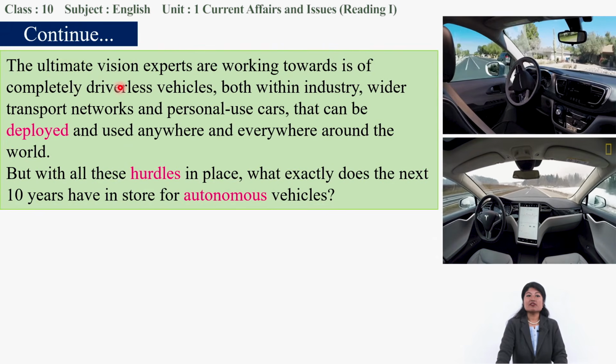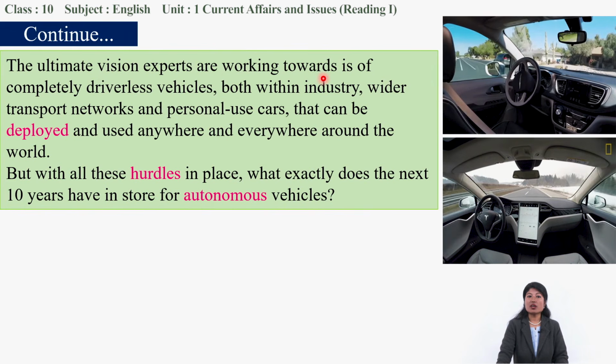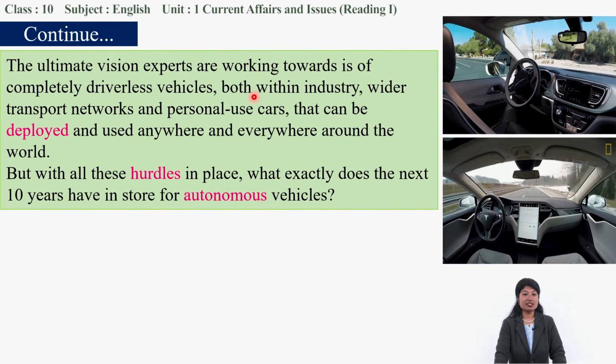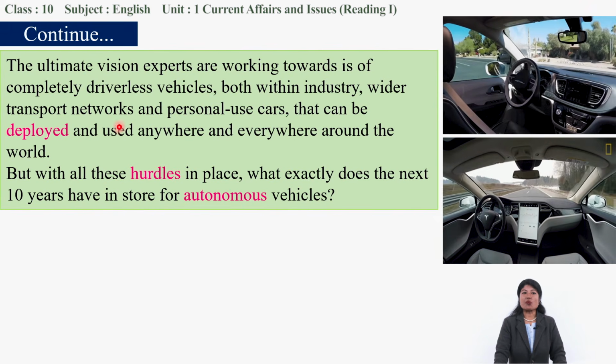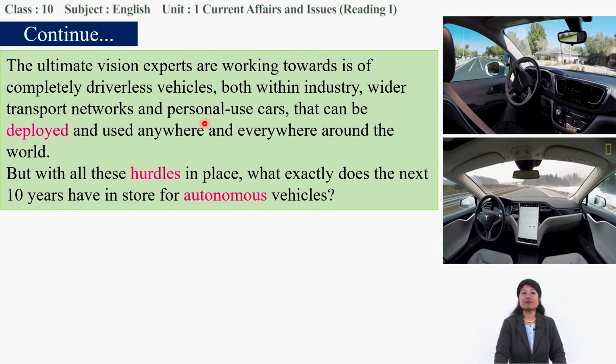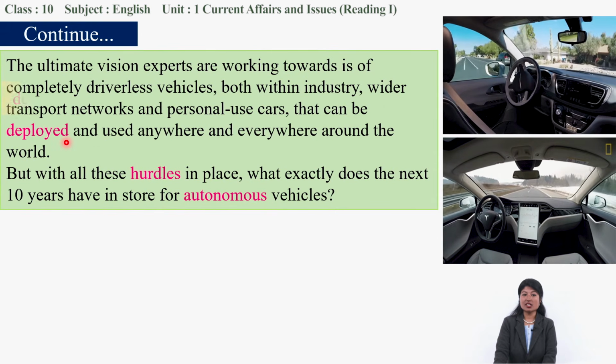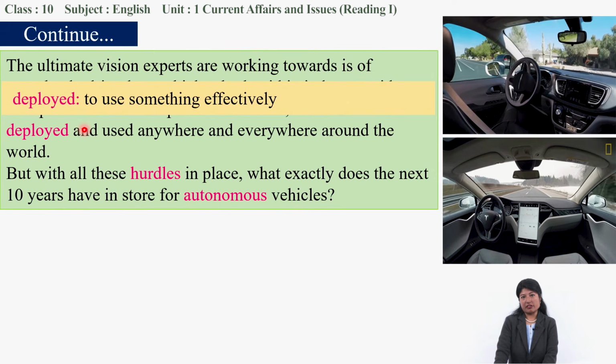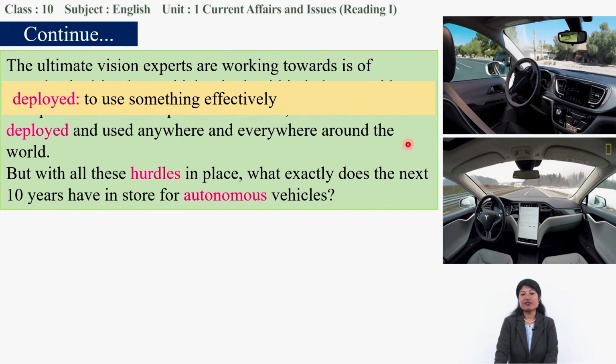The ultimate vision experts are working towards is of completely driverless vehicles, both within industry, wider transport networks, and personal use, cars that can be deployed. What is deployed? Use something effectively and used anywhere and everywhere around the world.